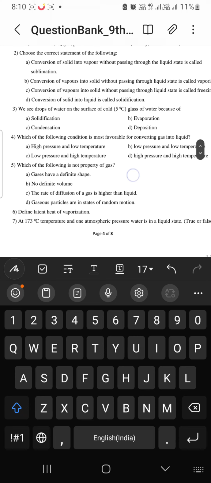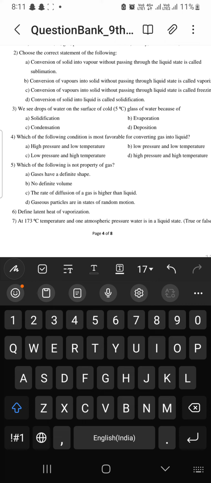We see drops of water on the surface of a cold, that is 5 degrees Celsius, glass of water. That is due to condensation. We know in condensation, in the atmosphere the temperature will be a bit higher than the cold 5 degrees Celsius. So when that warm air comes in contact with the glass, it condenses. So the droplets are due to condensation.